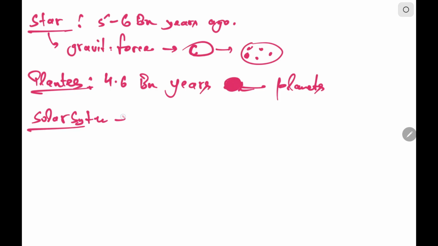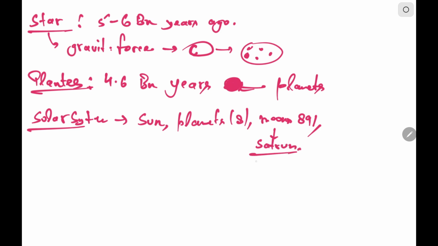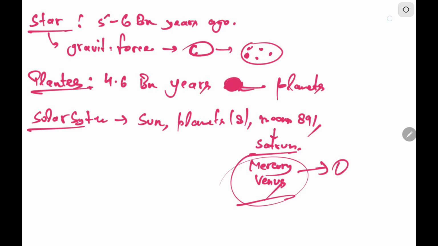Now let us look at our solar system. The solar system includes the sun, 8 planets, moons, around 891 moons. Among these, Saturn has the maximum number of moons, and Mercury and Venus do not have any moons. And also asteroids, comets, and dust particles are also part of the solar system.